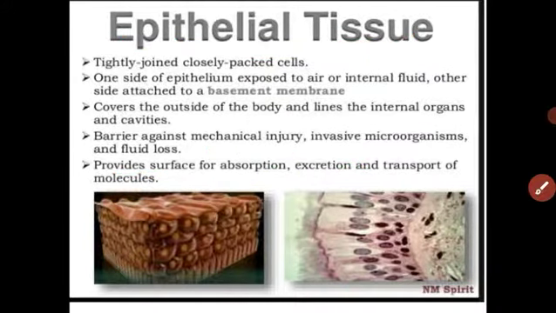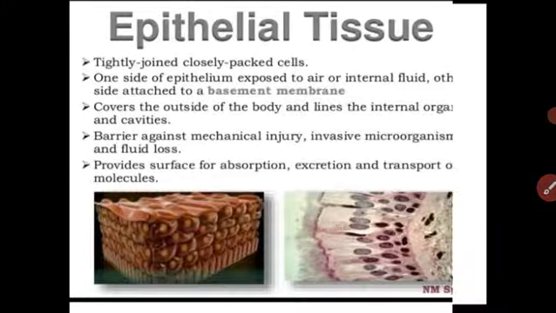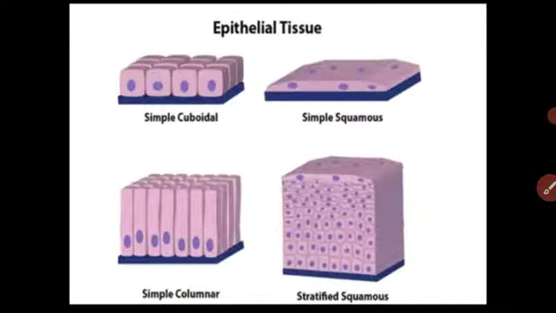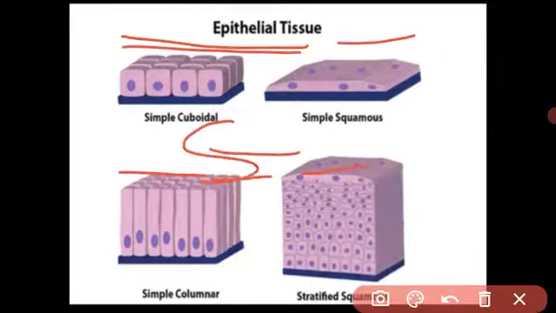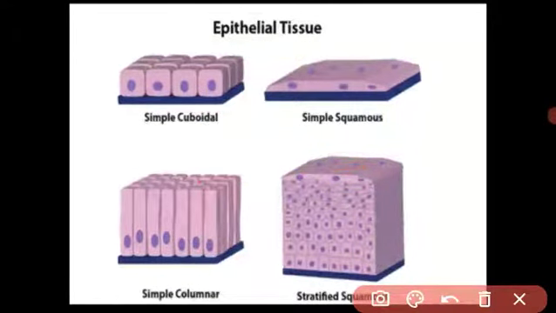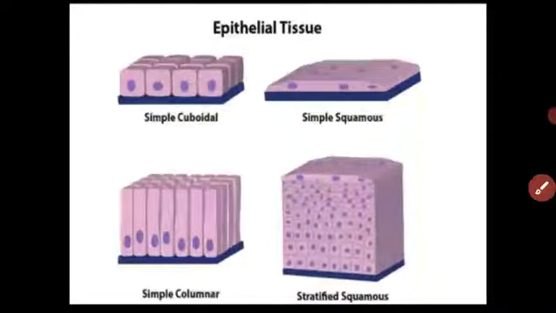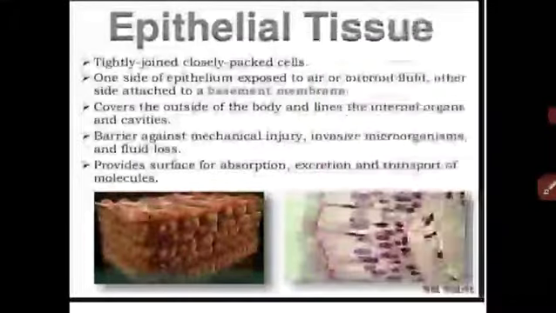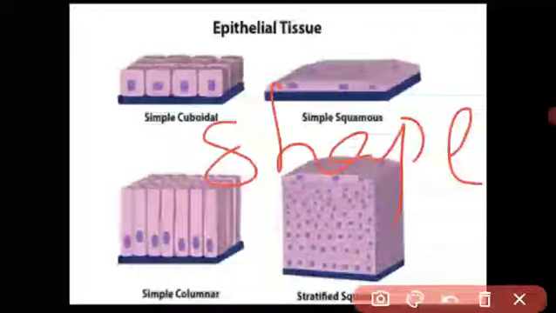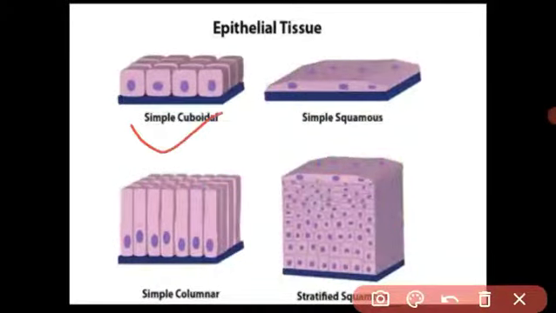On the basis of shape, the epithelial tissue is divided into four types. The cube-like structure of the epithelial tissue is called cuboidal epithelial tissue. See, cuboidal epithelial tissue. This is the sheet, the floor, the basement.